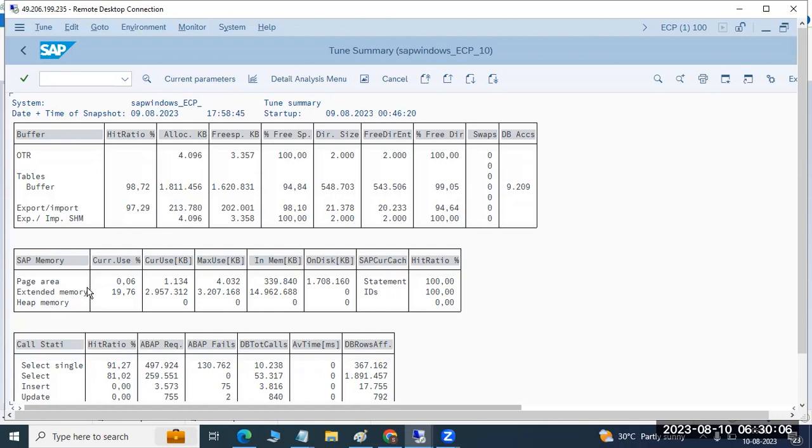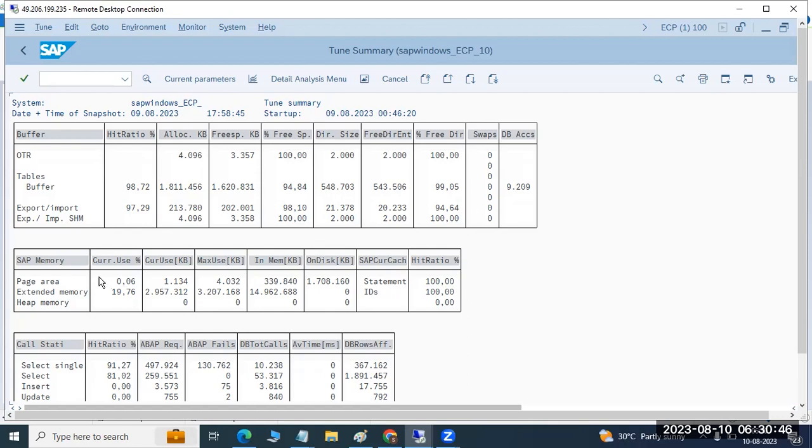The less means the role area that the work process requires is very less here. That's why we may see the paging issue here. So in order to resolve the issues, we have to verify the paging in ST02. Sometimes some users extract some reports in the systems, so it may take a longer time. The work process's default memory will be allocated, the role area and everything here, right? So that may give trouble also.